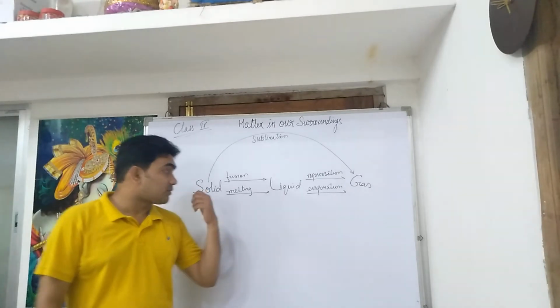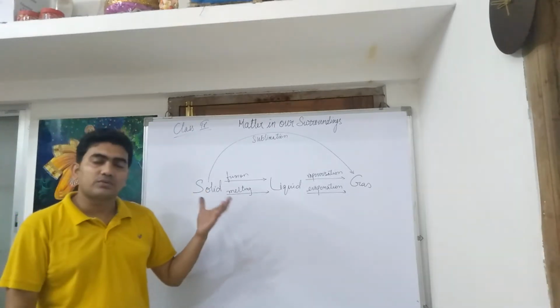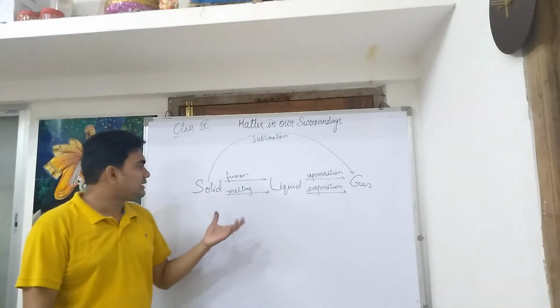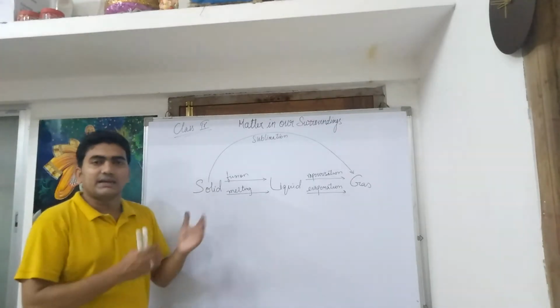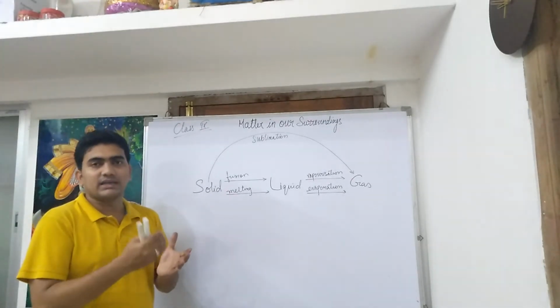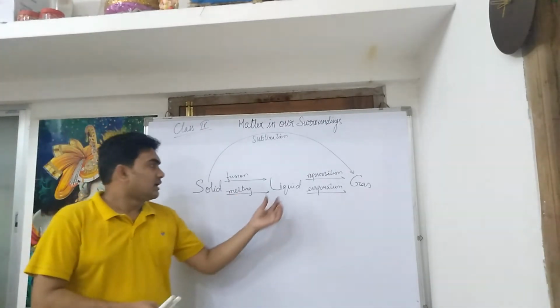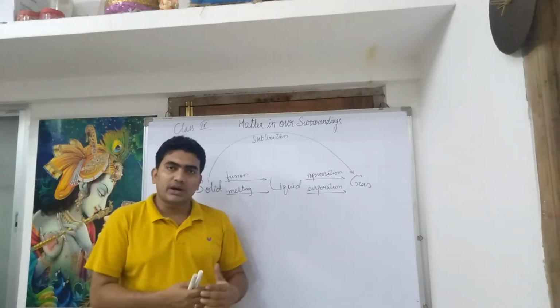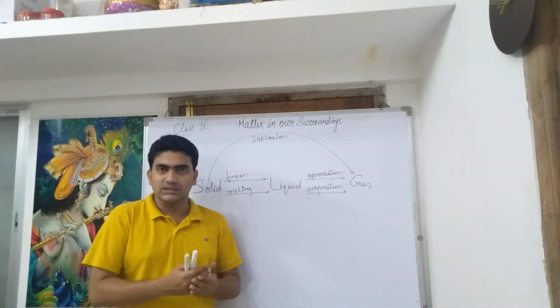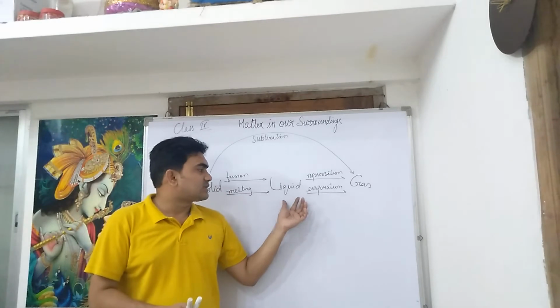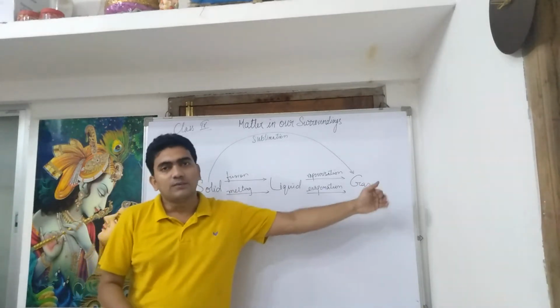Now talking about points, what is melting point, what is boiling point? Melting point is for solids. It is that temperature where it starts to melt. For liquid we have boiling point. The boiling point is that temperature at which the liquid starts to boil and convert into gas.